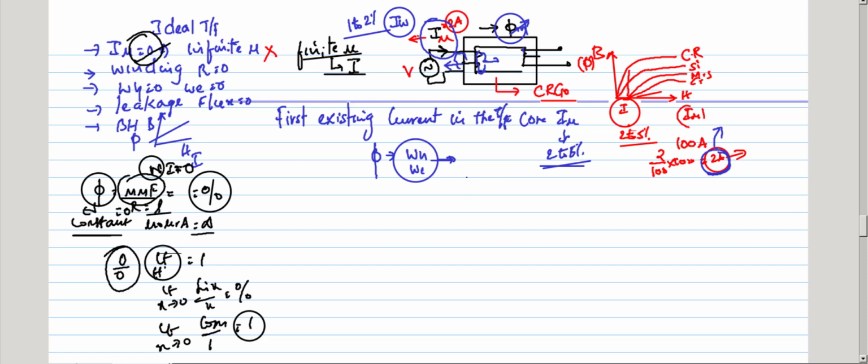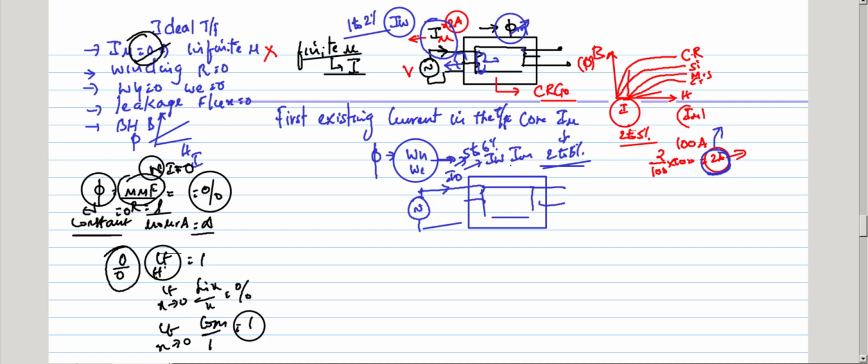So if you give the supply voltage here under no load, it takes a no load current of only 5 to 6% of the full load current. It consists of two components of current: the iron loss component and the magnetizing component. The magnetizing component produces the flux in the transformer core, and the iron loss component supplies the core loss in the transformer core.